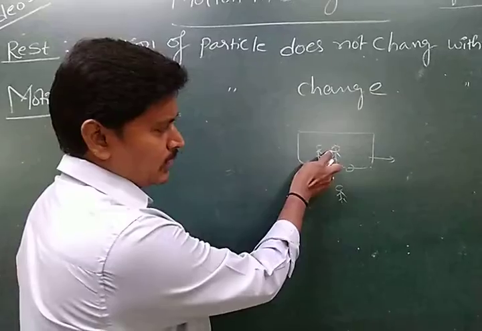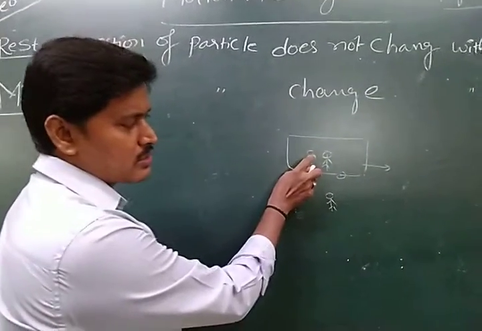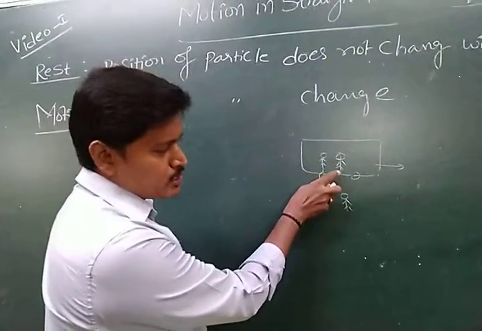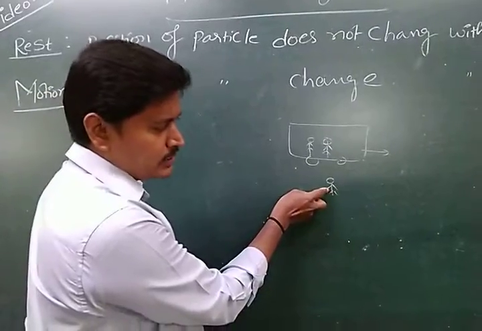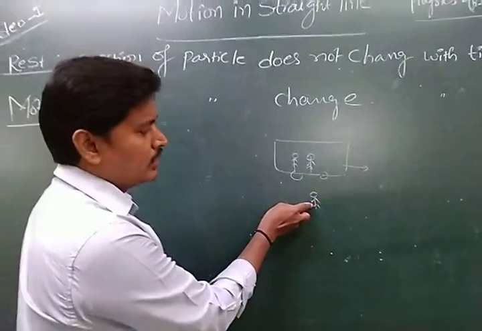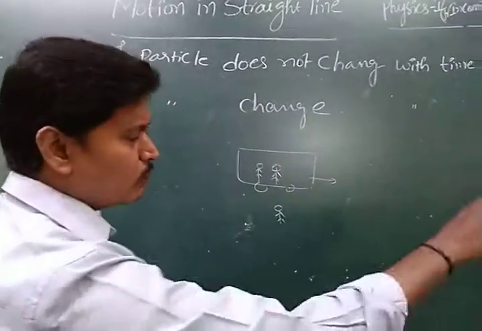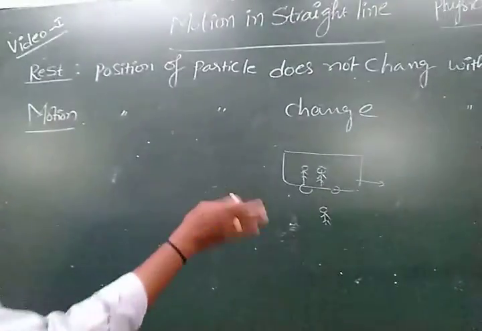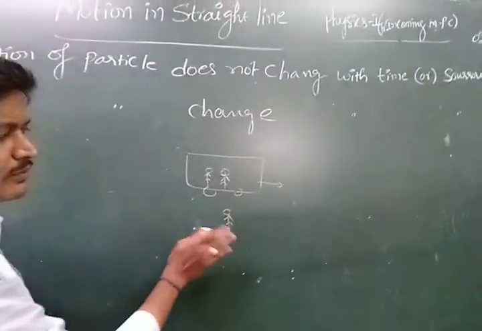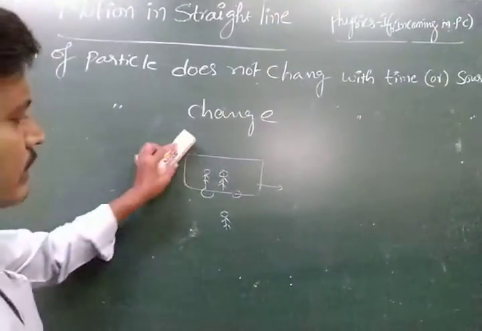Therefore rest and motion are both relative.